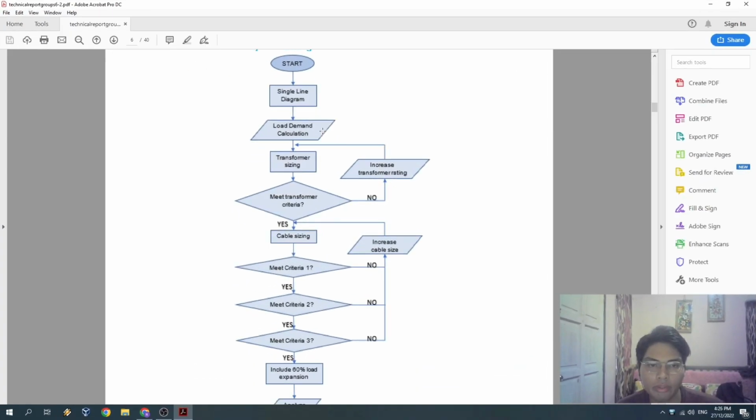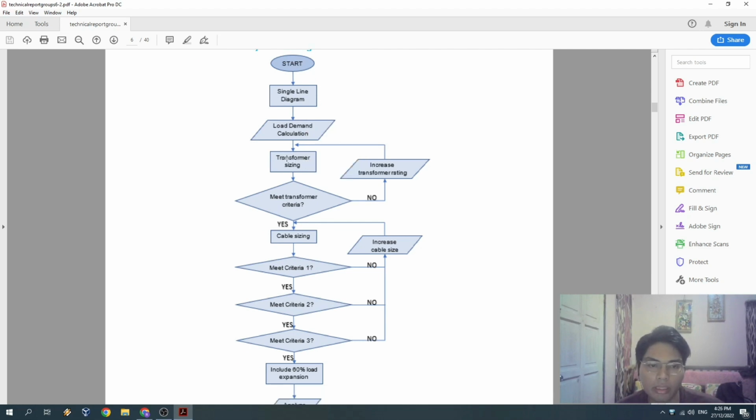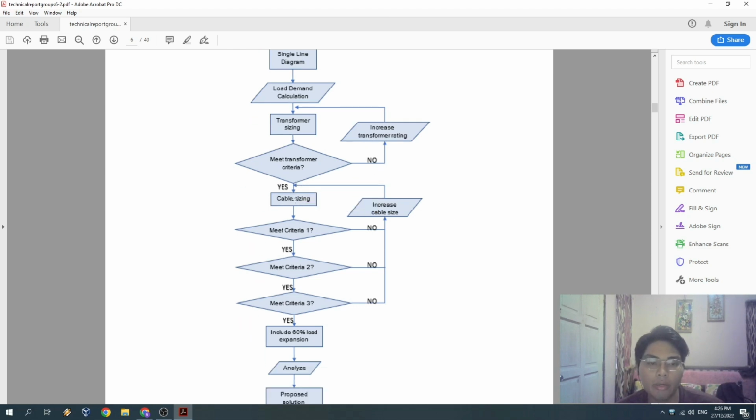So this is our flowchart. First, we do the single line diagram. From that, we can calculate the load demand calculation for all the loads for division 1, 2 and 3. Then the next step is to calculate the transformer sizing. After that, we need to check whether it meets the transformer criteria or not. If not, we have to increase the transformer rating. Then here we calculate the cable sizing.